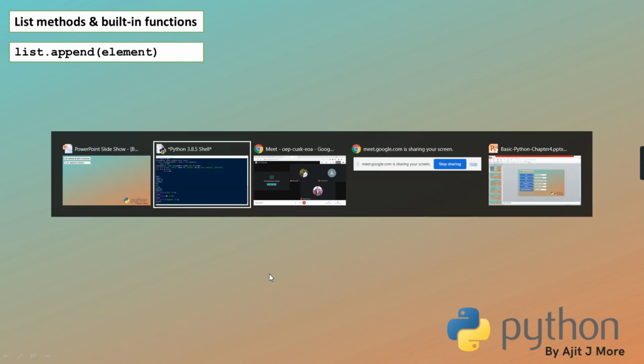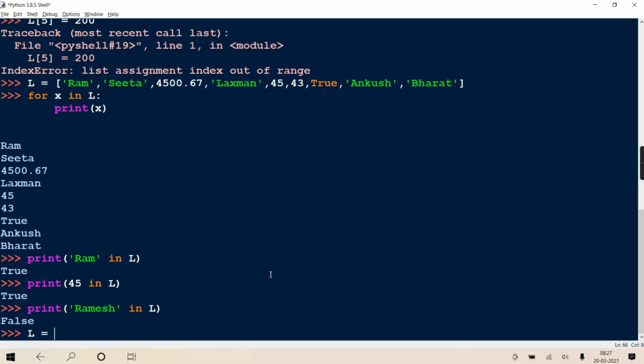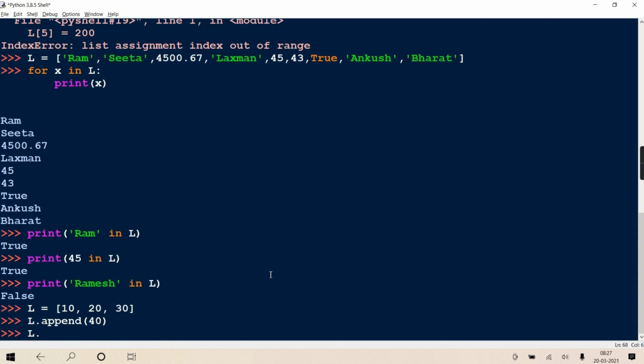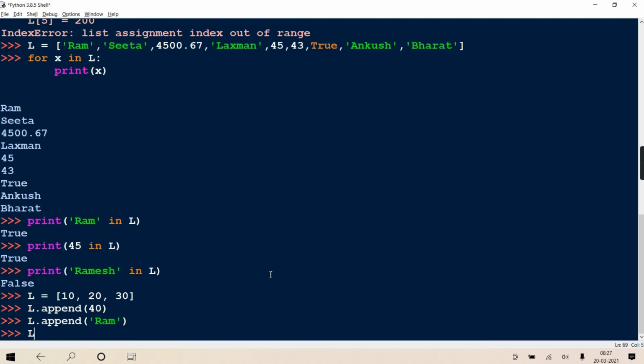See, I'll create one list, a simple 10, 20, 30 number list. L dot append 40, so I'm appending one integer. L dot append, I'm appending one string. Then again, one list, 4, 5, 6.